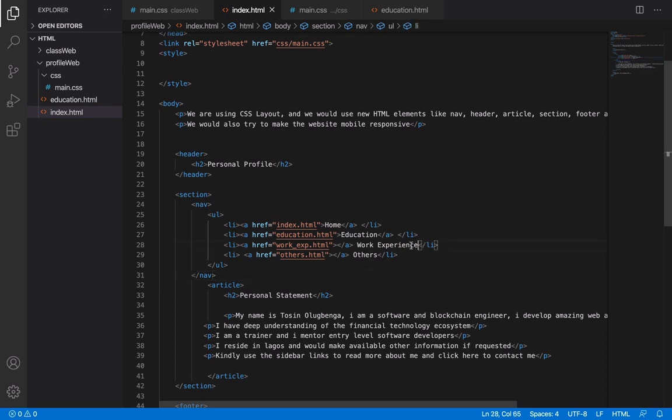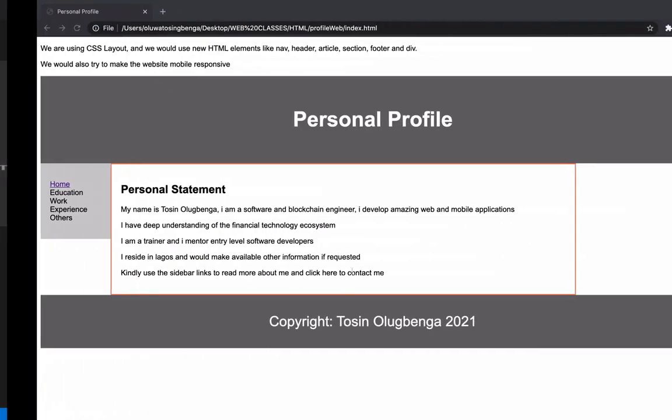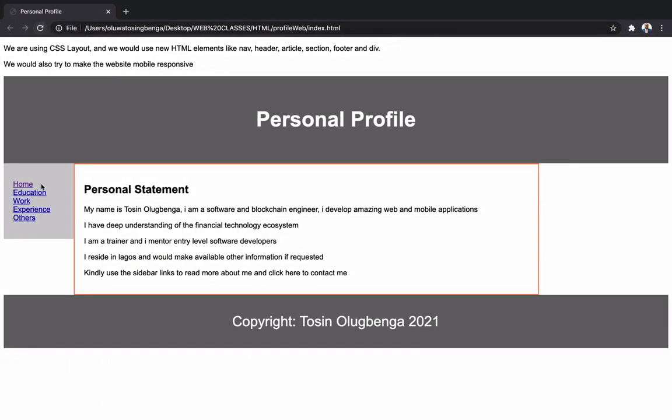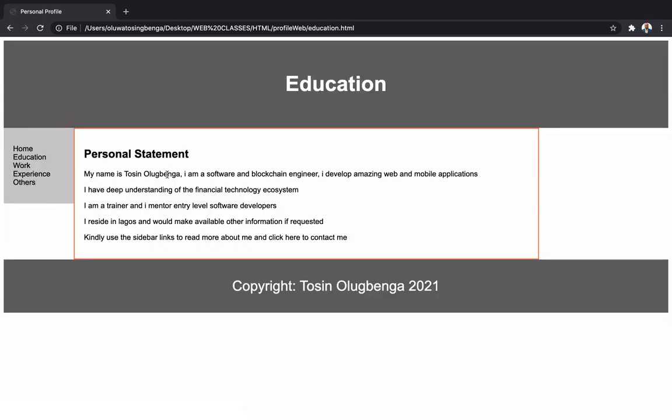Okay, so we have to move the work experience and others inside the a tag so that we can easily click. All right, so that is saved. If you come here and check, they are all changed to links now. If I click education, it will come, because we copied and pasted what is inside the index page here, and it does not really make sense, so we'll go and edit the content to the new content of education.